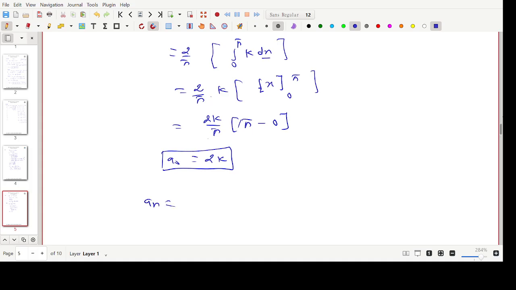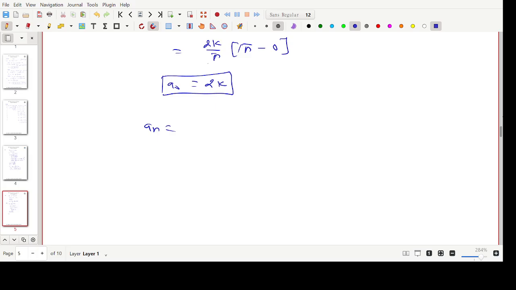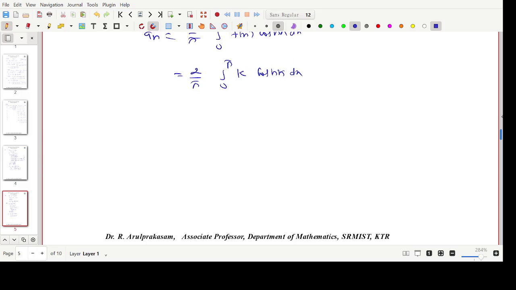Similarly, how to find the an formula? The an formula is nothing but 2 by pi integral 0 to pi f of x cos nx into dx. So 2 by pi integral 0 to pi, f of x value just k, cos nx into dx. What about k? It is constant, so take it outside the integral: 0 to pi cos nx into dx. What is the cos nx integration value?